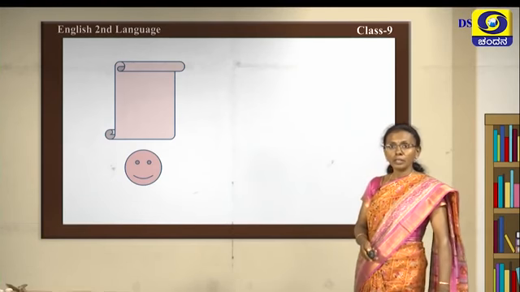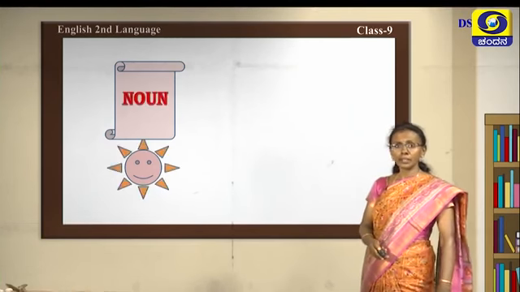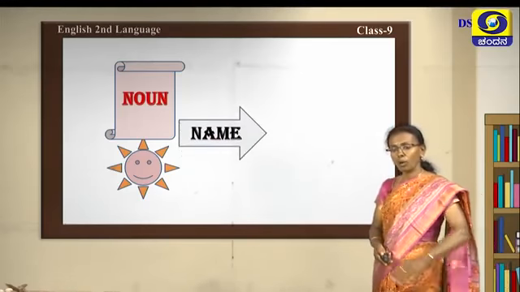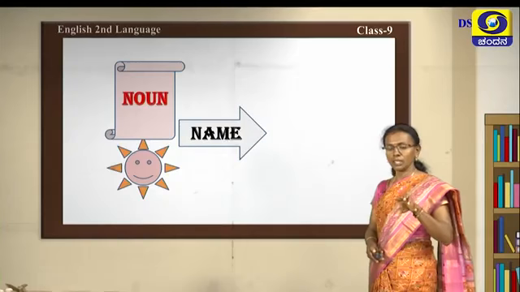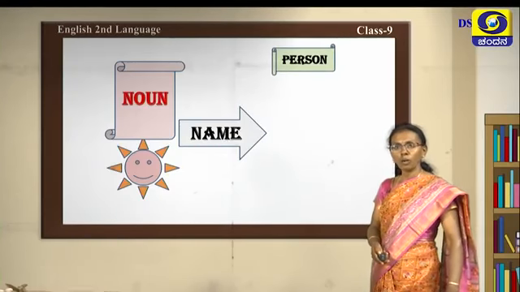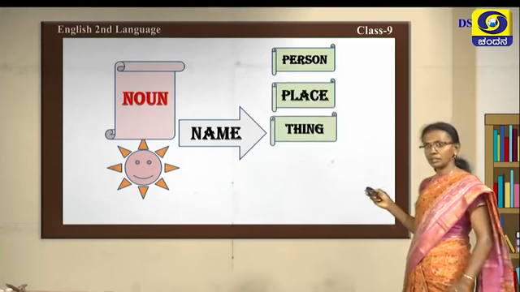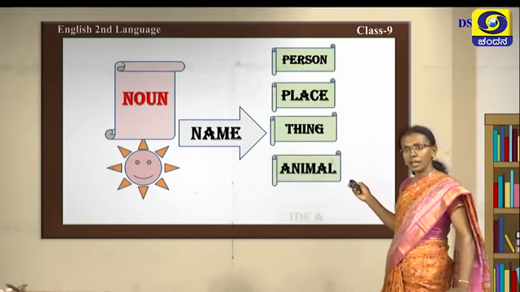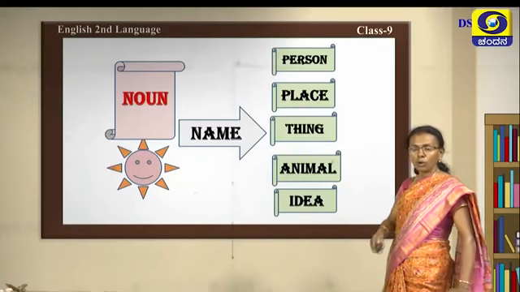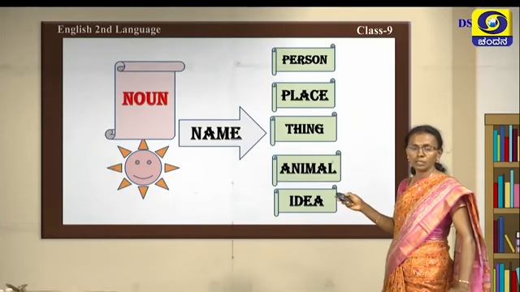Now we will move on to the class which I wanted to take. Now see here children, all these things which you have seen are nothing but the naming words of person, place, thing, animal and an idea. So you call all of this naming words. These are nouns. Nouns are nothing but naming words.